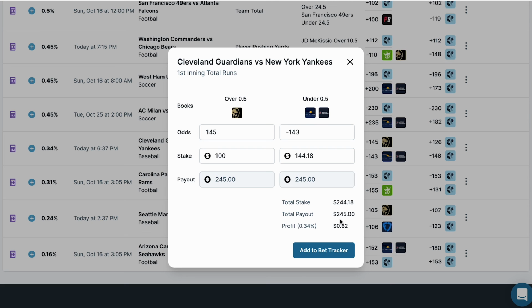If you bet both sides, one side's going to lose, but you are guaranteed a risk-free profit of 82 cents. And that is how you use the arbitrage betting tool on OddsJam.